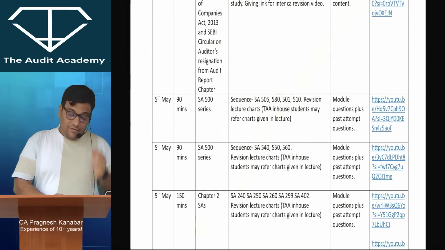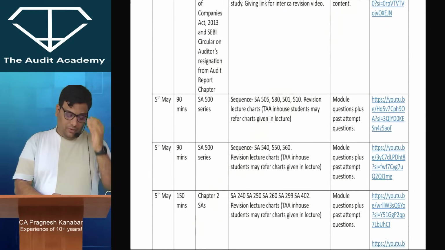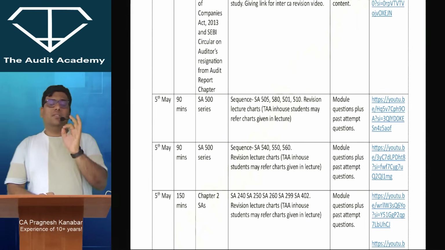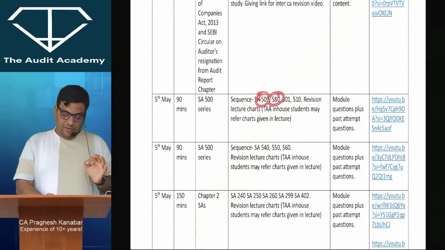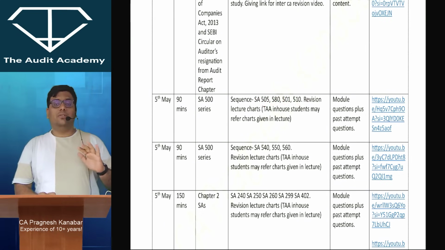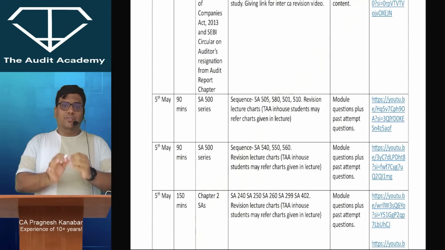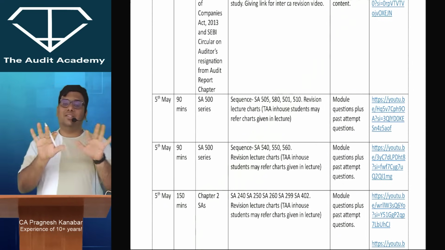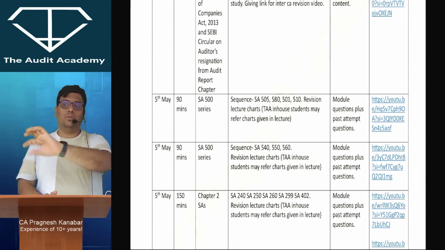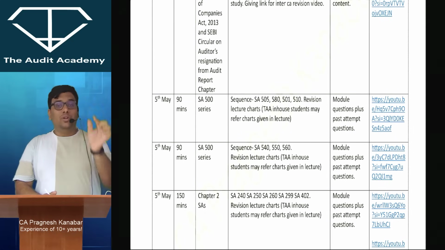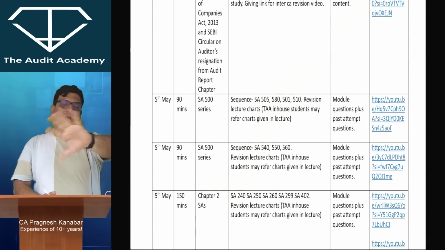Okay, after that on 5th May, for 90 minutes you are going to do the SA 500 series, but simple standards like 505, 580, 501, 510. All right, you will do that. And again, if you just go through the revision lecture charts, it is more than enough. For TAA students, they can go through the charts and the notes which I have given. No need to do line by line from the bare standard. Even if you have such books, don't do that.